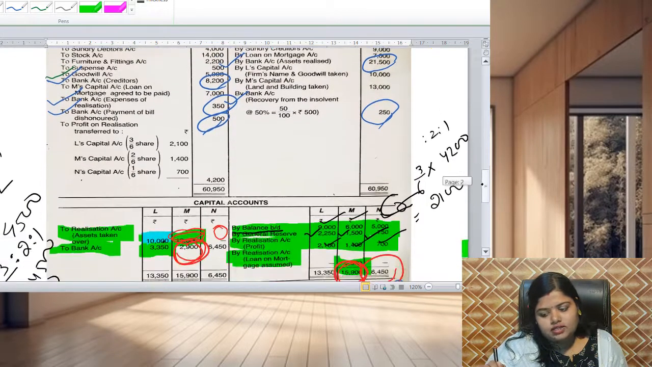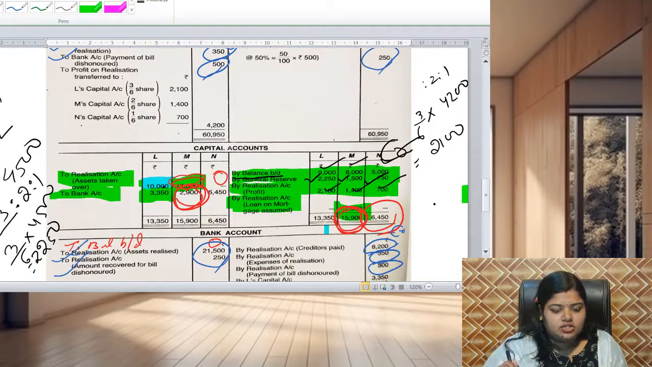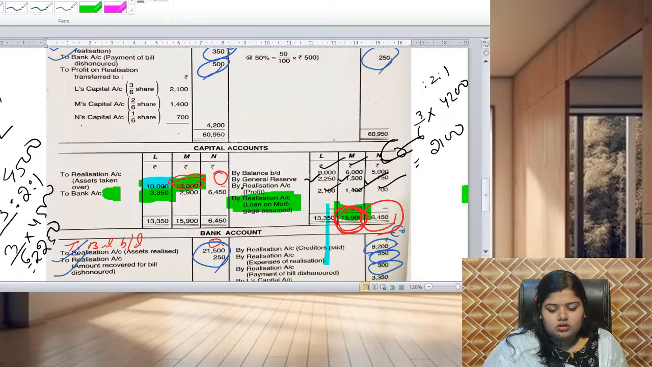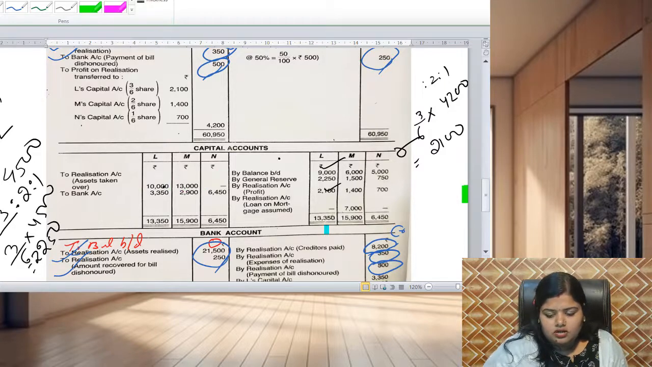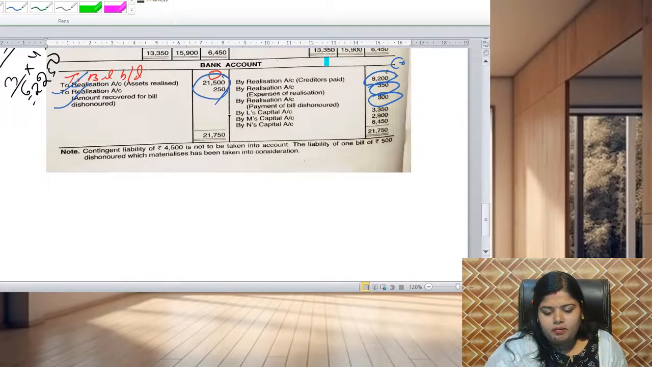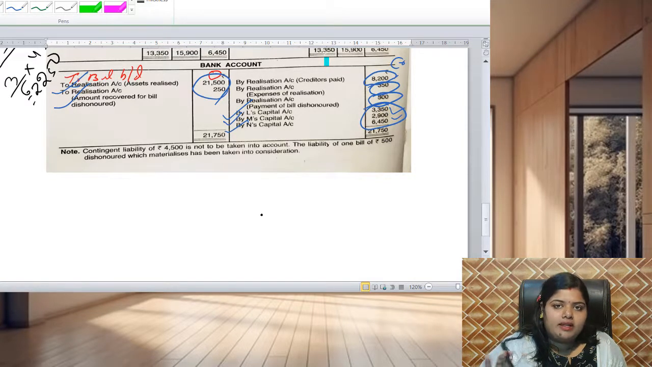But we also have to check the capital account if there is any cash balance. So we can find that yes, there is a bank balance here also. In the credit side of the capital account there is no cash balance, but there is a bank balance in the names of L, M and L. It is on the debit side, so it will be credited to the bank account. So by L, by M and by L, these three accounts will be credited, right? So nothing left now. The bank account will always be balanced.